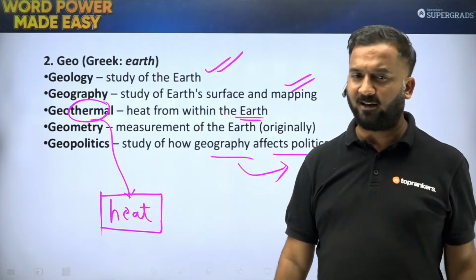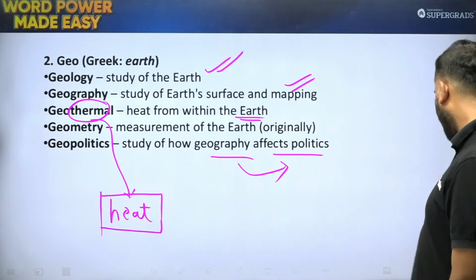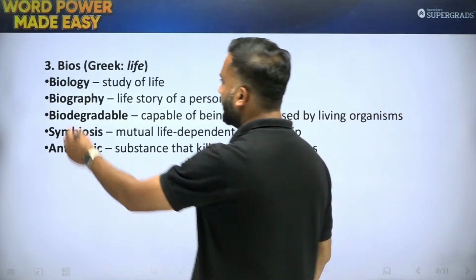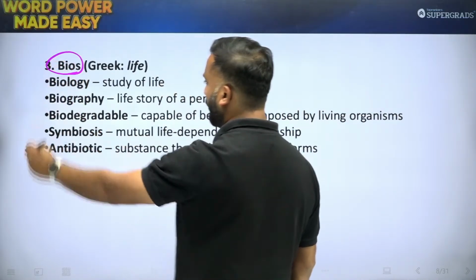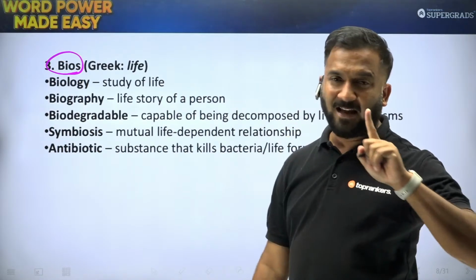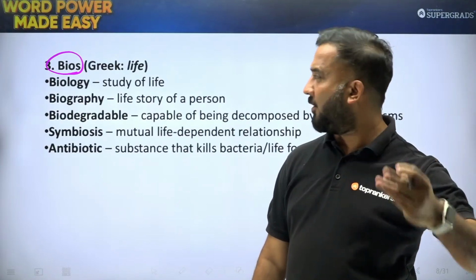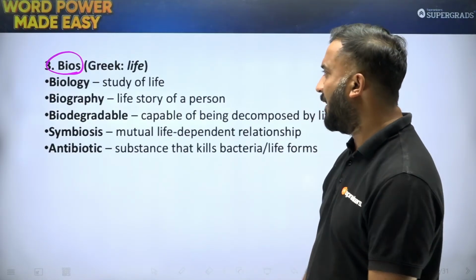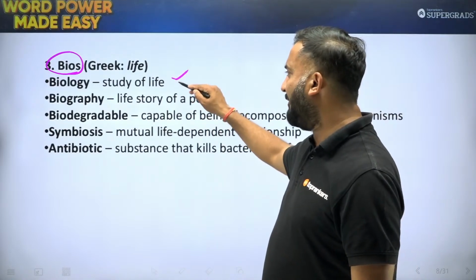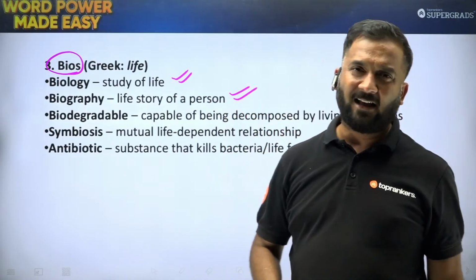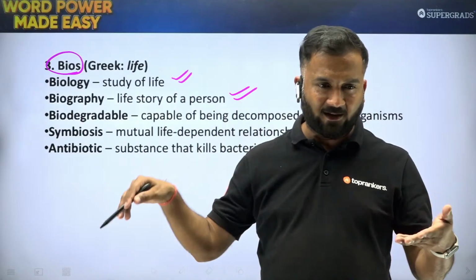That is what geopolitics is. So that was geo, students. Then you have the root word bios, which is for life. I told you a word here: biopsy, autobiography, biography. There are a lot of such words. So biology is the study of life. Biography is the life story of a person. Again, bio is life and graphy is story and writing.